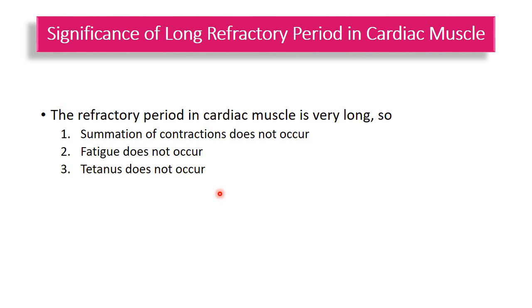In case of tetanization or sustained contraction, the whole function of the heart as a pump would become useless. So this long refractory period ensures that the heart does not go into summation, fatigue, or tetanus phenomena like skeletal muscle.